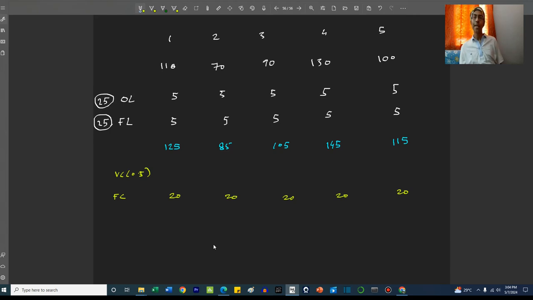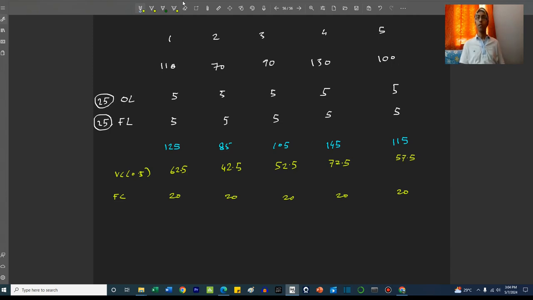So for the new net income, the variable cost is 62.5, 42.5, 52.5, 72.5 and 57.5, right?